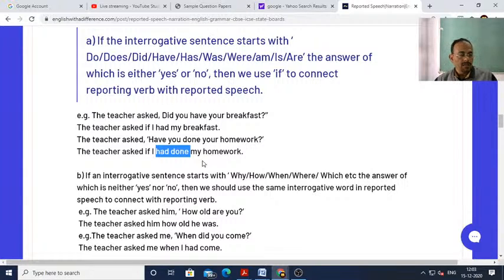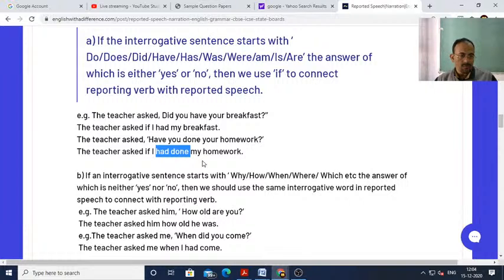If the sentence is in simple past tense in direct speech, then it should be past perfect tense in reported speech. Again, if the sentence is in present perfect tense in direct speech, then in indirect or reported speech, the tense should be the corresponding past tense, that is past perfect. So simple past becomes past perfect, as well as present perfect becomes past perfect. And what else have we learned?